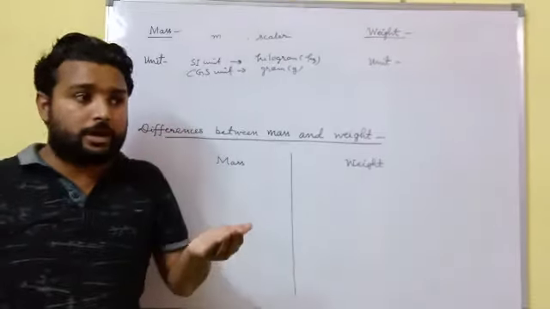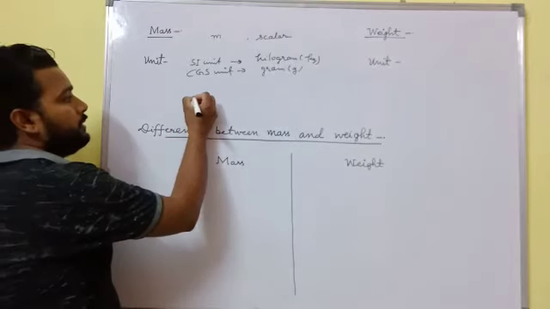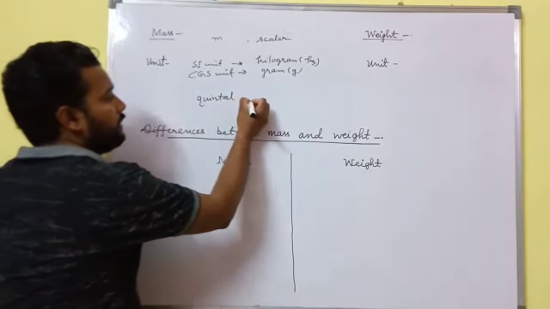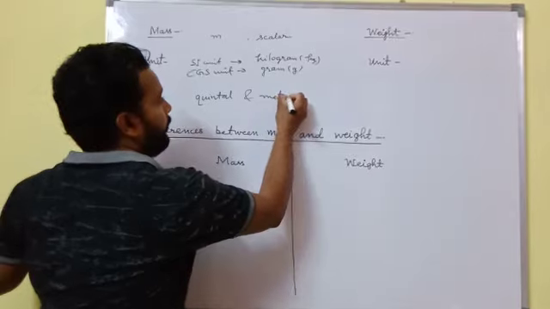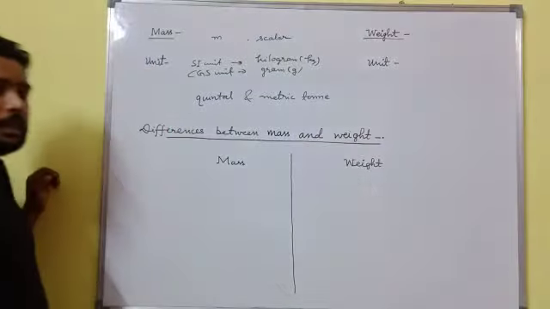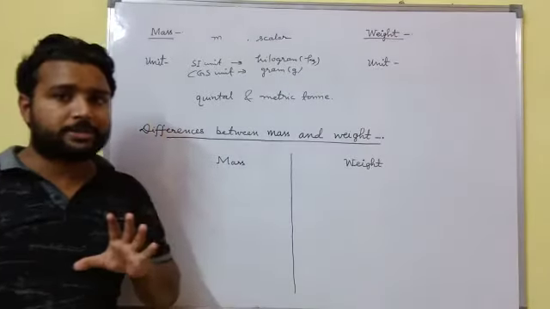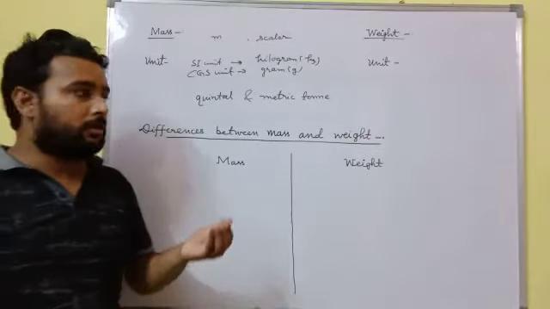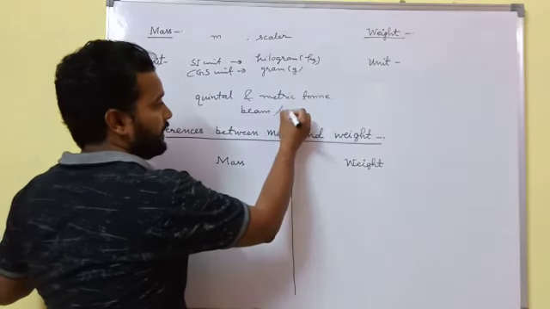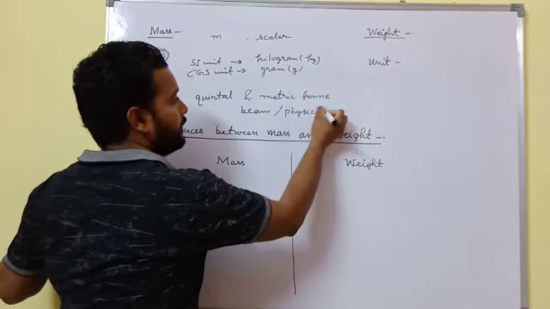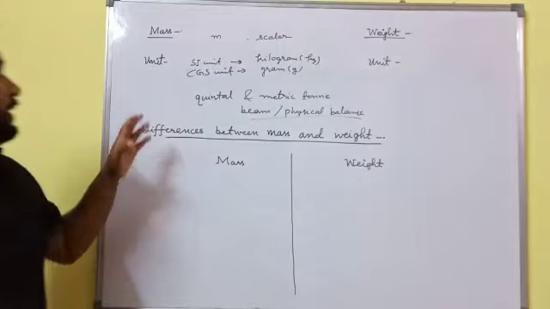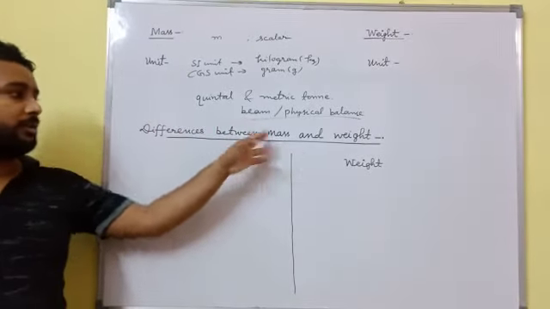For heavier objects, we can use the quintal and the metric ton. The mass of an object can be measured by a beam balance or physical balance.